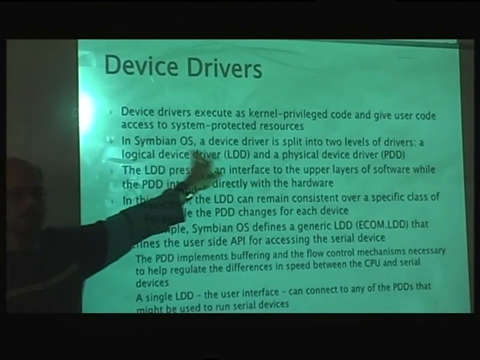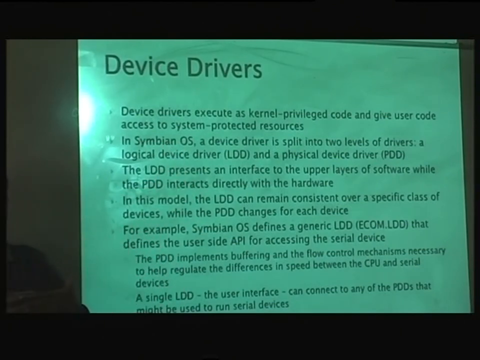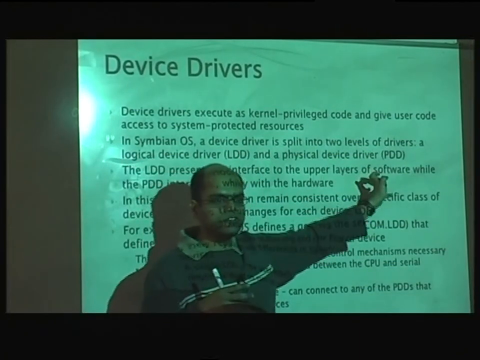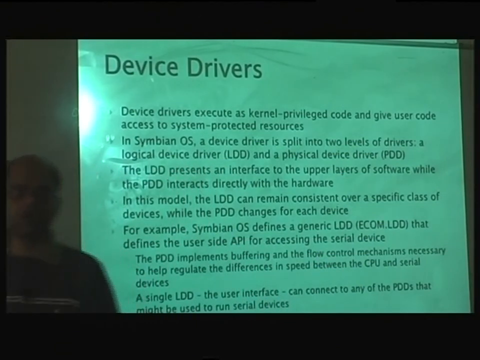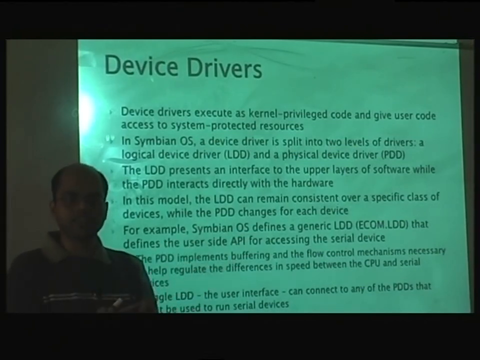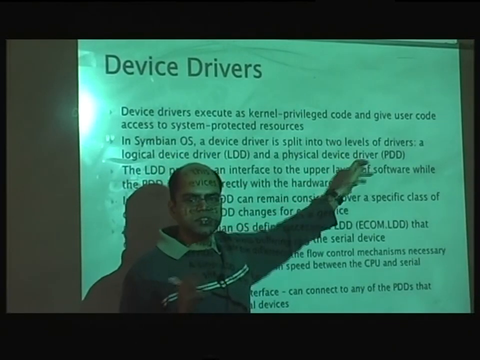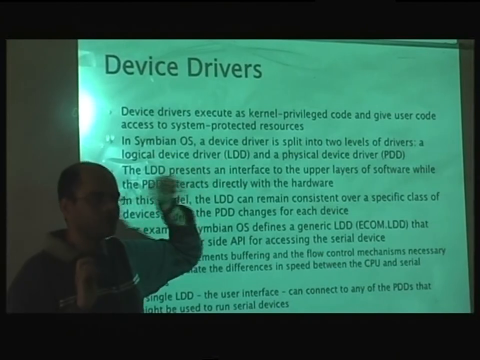In Symbian OS, we saw this part also, I think before, that every device driver has two components, or two parts. One is the logical device driver and another one is the physical device driver. And the reason for separation is because if you change from one hardware to another hardware, you don't want to rewrite your entire device driver. What you want is just rewrite the part of it which is the physical device driver, and then keep the logical part constant. So for example,